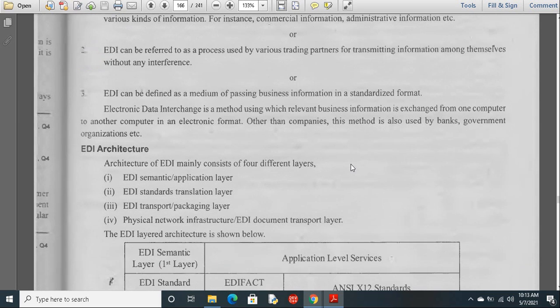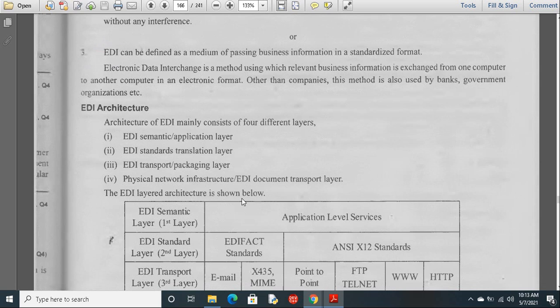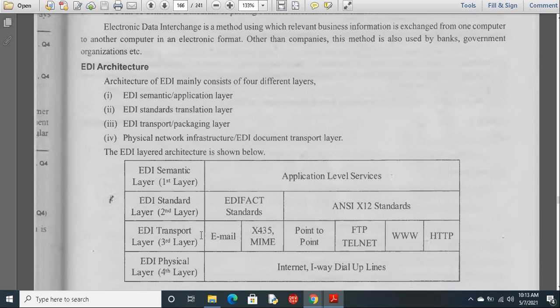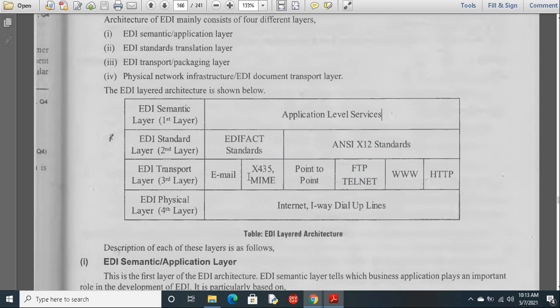In this EDI architecture, we have 4 layers. First is the application layer, second is the standard layer, third is the transport layer, and the fourth is the network layer. The names themselves describe what they do. In the application layer, first of all we have to decide which kind of applications or which kind of data we are going to send, and which languages we are using to transmit the data from one place to another. Here we have some standard formats, such as the ANSI format and some other formats. Which format you will use is decided by the application layer.